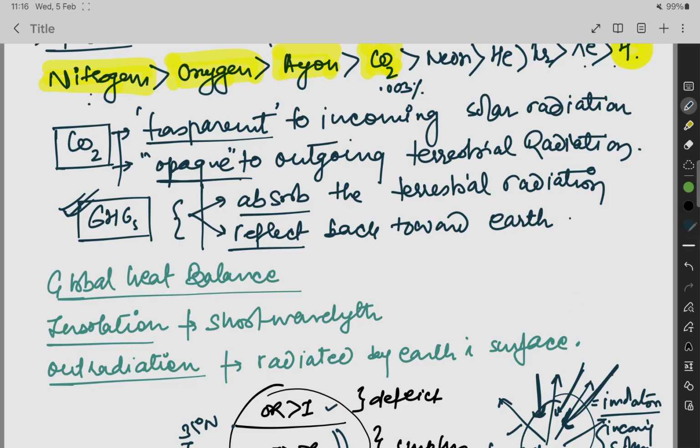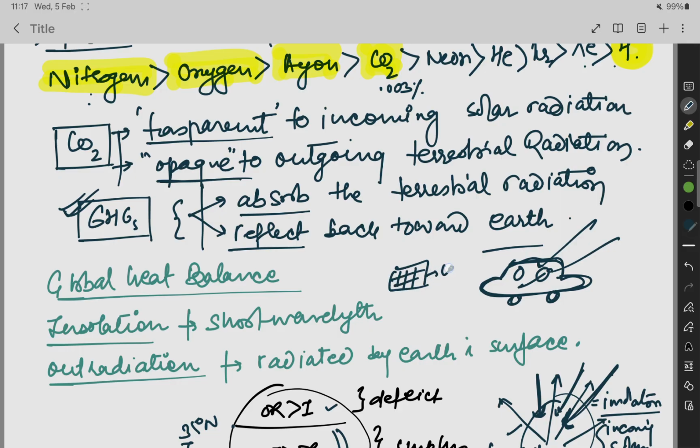You can easily understand this from a car parked in summer in a parking lot which is not covered, so the sun rays come to it. You can imagine the glass shield is CO2.